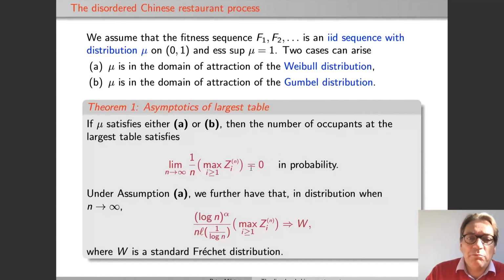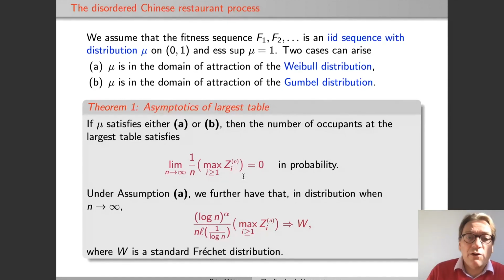So if you take the maximum over the occupancies of all the tables i at time n, this is Z_{i,n}, this divided by n, the total number of customers at this time, goes to 0. So this is different from the classical case where the order statistics of the table occupancy divided by n converges to a Poisson-Dirichlet distribution, which is what makes this very interesting.